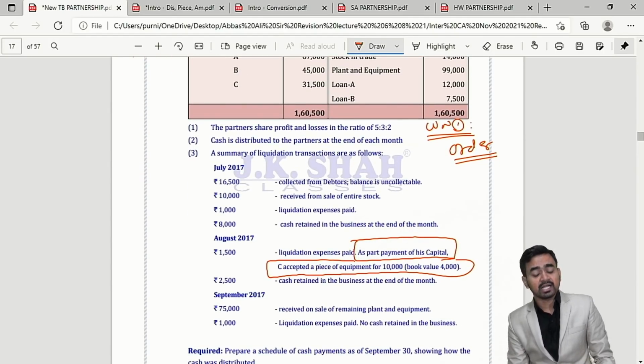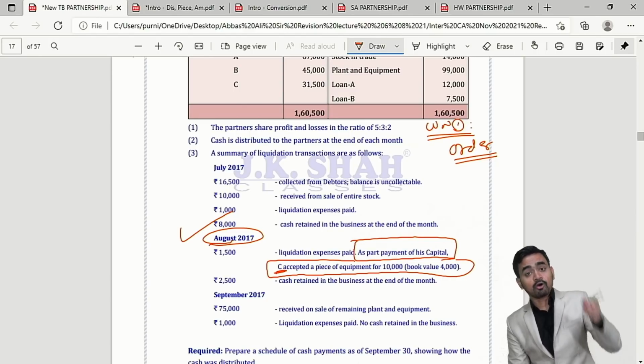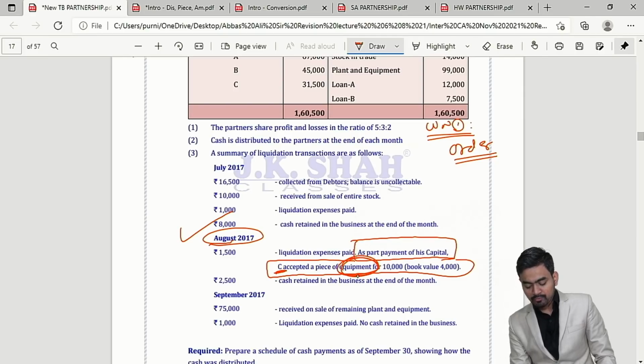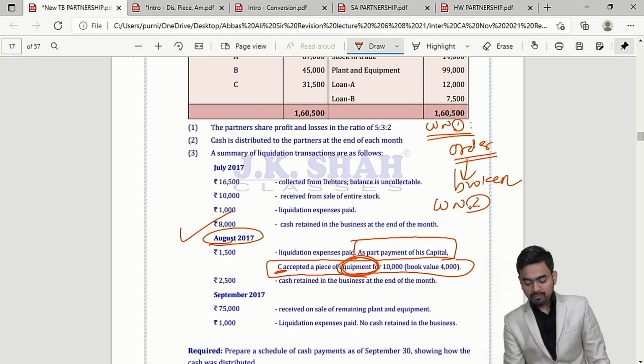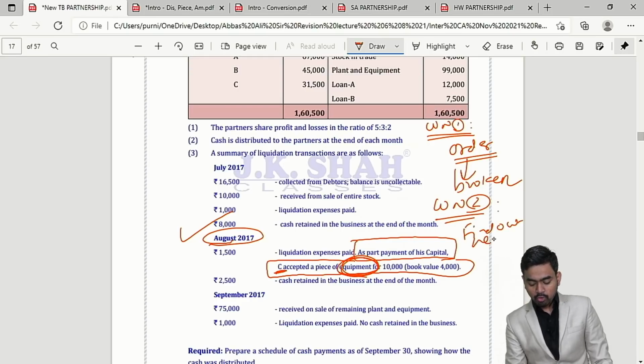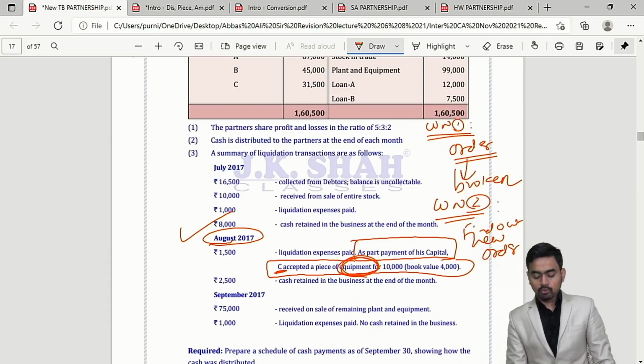But after deciding the order, we paid the amount, but later on in the month of August, Mr. C, without following the order, took over one of the equipment. That is, now the order is broken, not followed, and hence we have to prepare working note number 2 and find out the new order. Is it clear? So this sentence is important in question number 7.